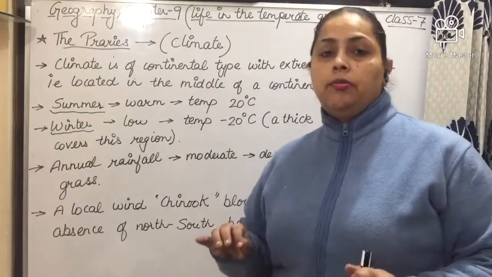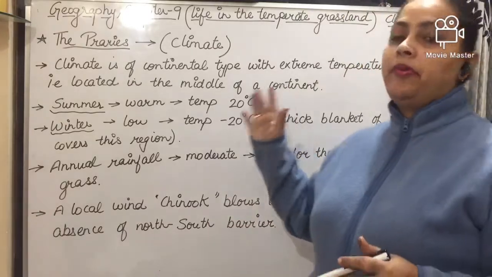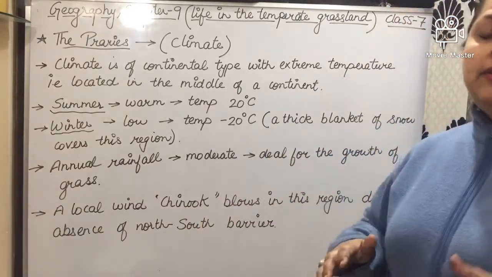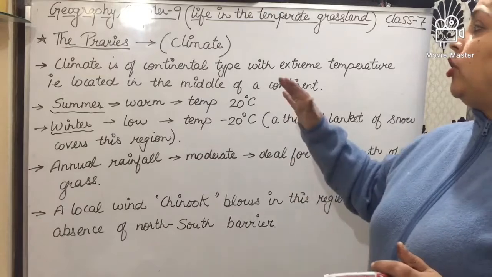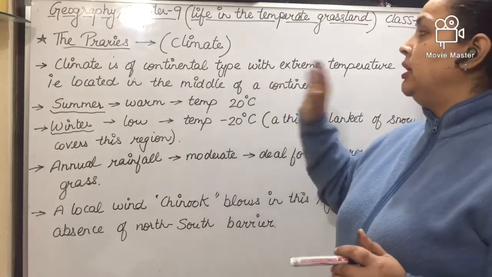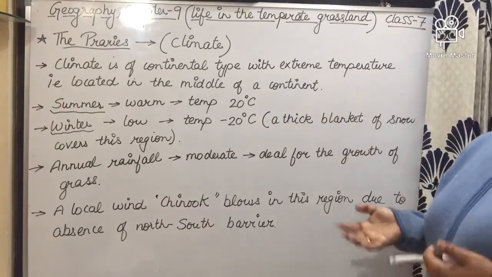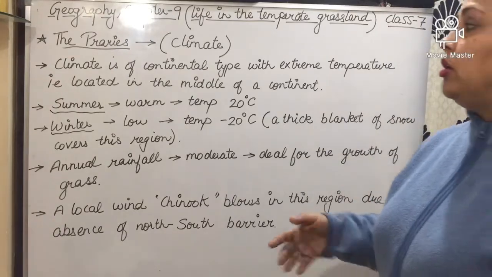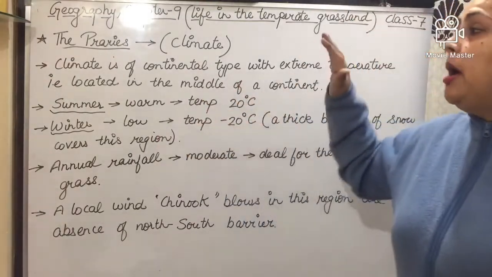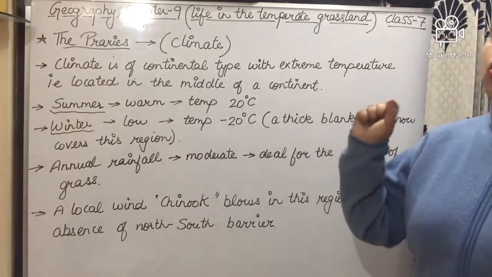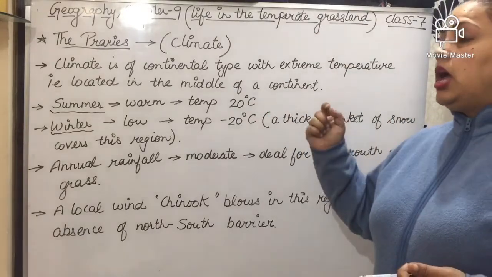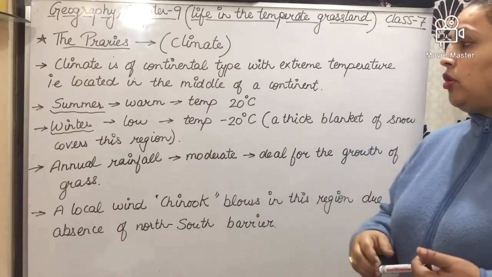Now we will talk about the climate of the prairies. The climate is basically of continental type with extreme temperature. Why is the temperature extreme? Because it is located in the middle of a continent. Let's talk about the summer.